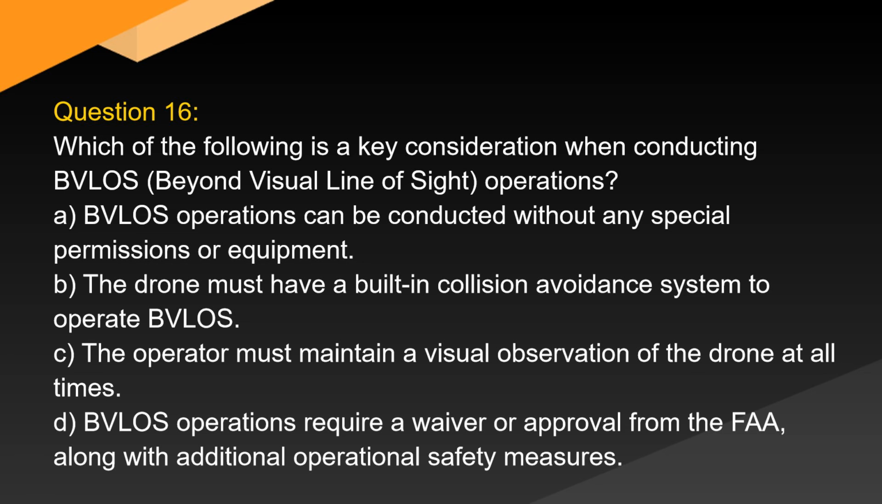Question 16. Which of the following is a key consideration when conducting BVLOS, beyond visual line of sight, operations? A. BVLOS operations can be conducted without any special permissions or equipment. B. The drone must have a built-in collision avoidance system to operate BVLOS. C. The operator must maintain a visual observation of the drone at all times. D. BVLOS operations require a waiver or approval from the FAA, along with additional operational safety measures.